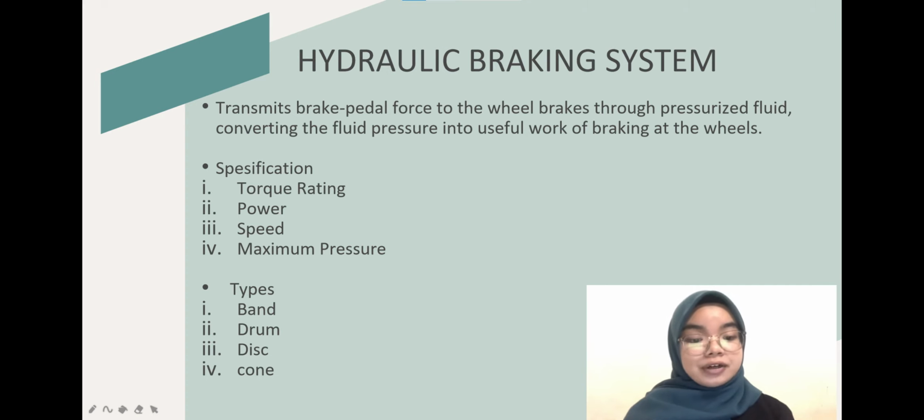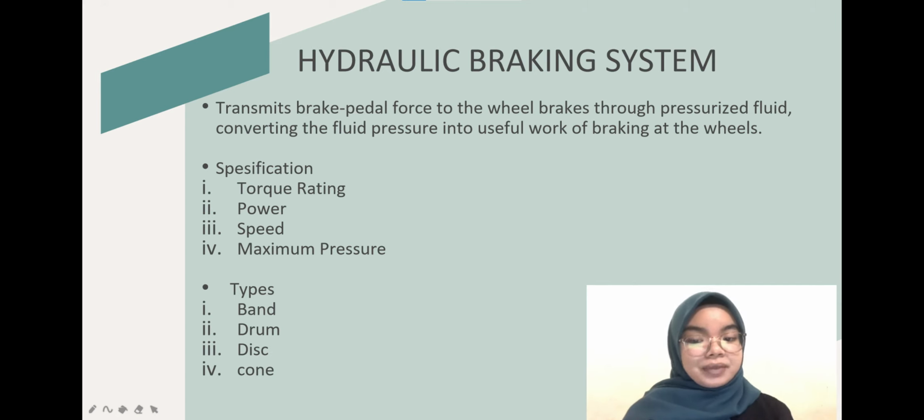What more about the hydraulic braking system is the specification. The specifications are torque rating, power, speed, and maximum pressure. The hydraulic braking system also has many different types. The simplest type of brake is called a band brake. They have a metal band lined with heat and wear resistant friction materials.